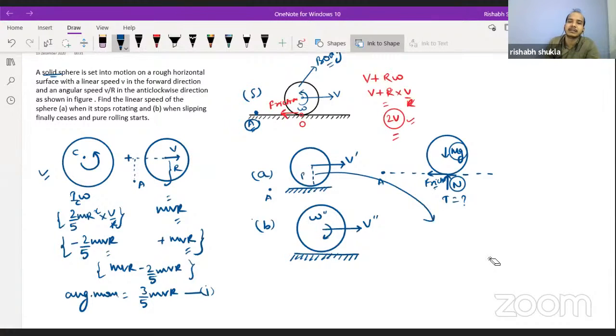From here the radius is still r only. V dash is the velocity; we have to determine v dash. So the angular momentum about point A is mv dash r. From conservation of angular momentum, since the angular momentum is conserved about point A, mv dash r must be equal to 3 by 5 mvr. From here you will say that v dash must be equal to 3 by 5 v.